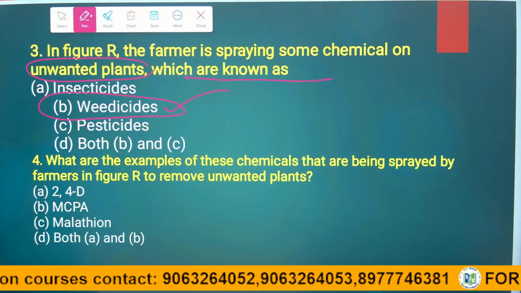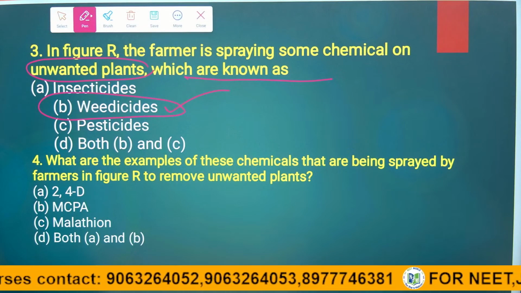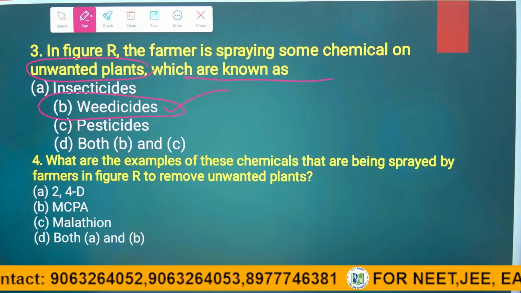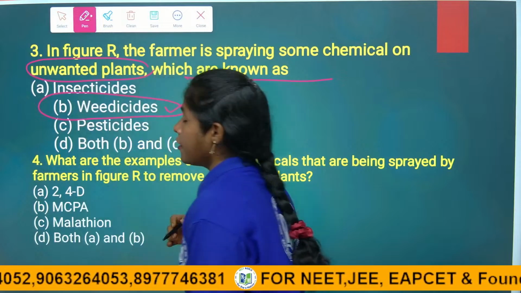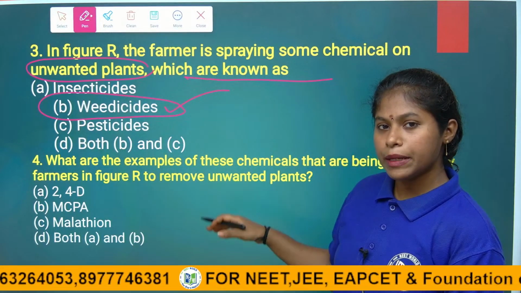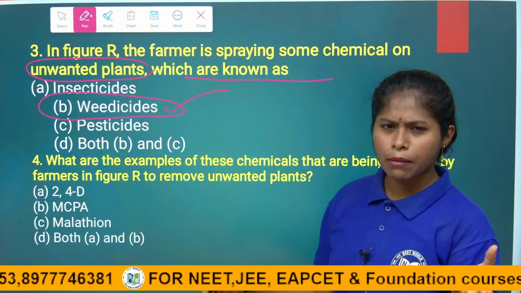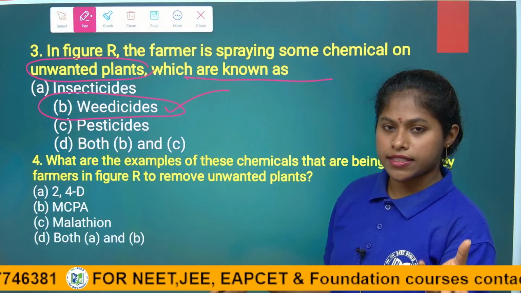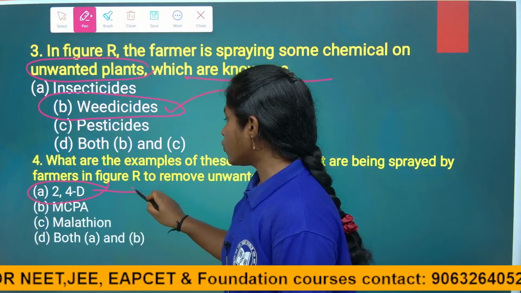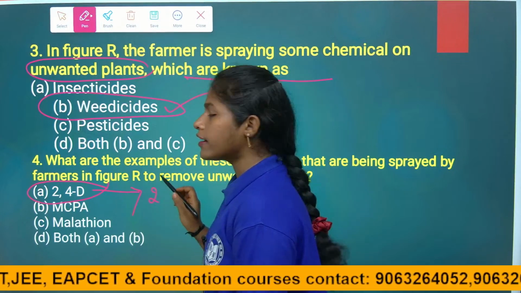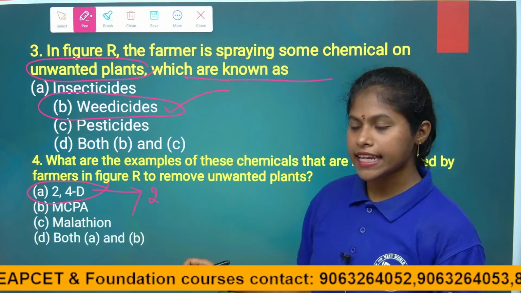So next, fourth question. What are the examples of these chemicals that are being sprayed by farmers in figure R? What are the chemicals they are spraying? When we were studying the weeding process, I explained some of the chemical weedicides. What are they? 2,4-D. What is 2,4-D? 2,4-D means 2,4-dichlorophenoxyacetic acid.